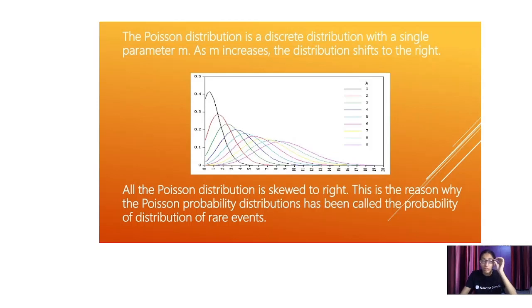This is the reason why the Poisson distribution is given as the probability distribution of rare events. Because of this application, the Poisson distribution is used by various businessmen in forecasting, because it reflects the real situation.